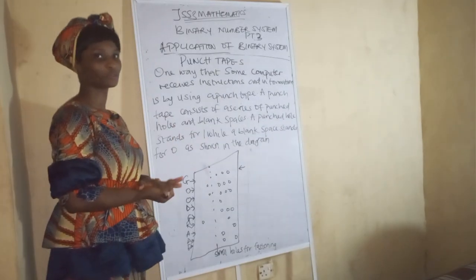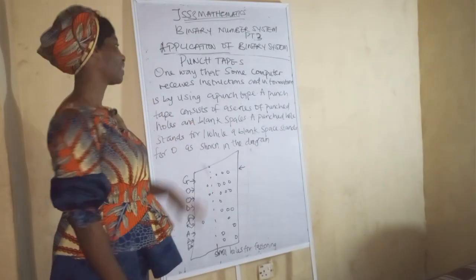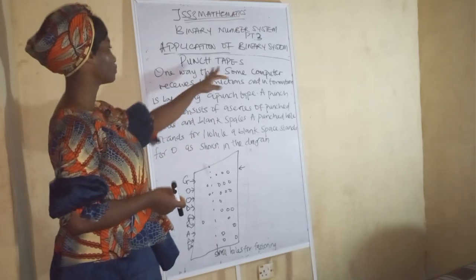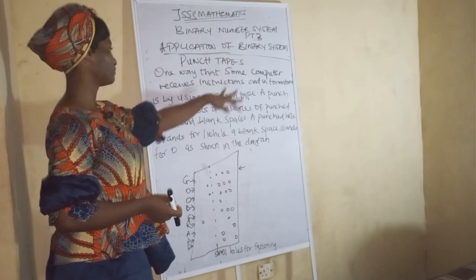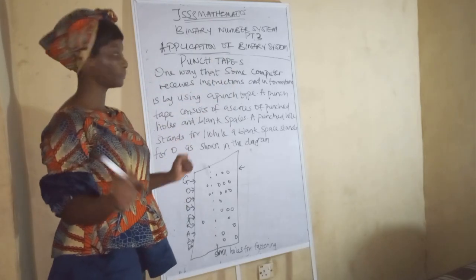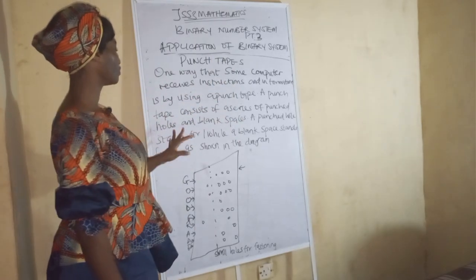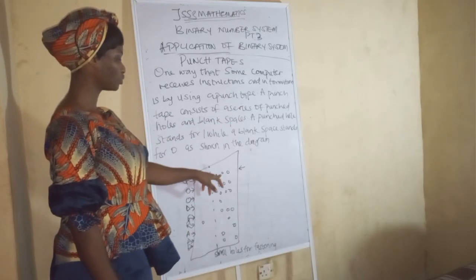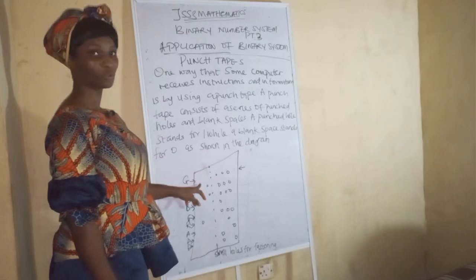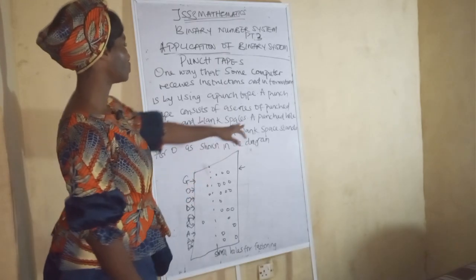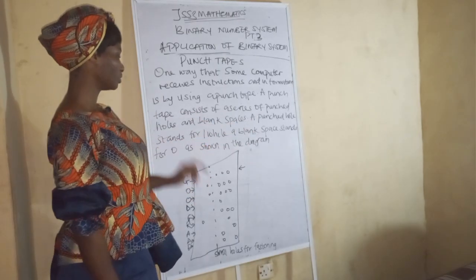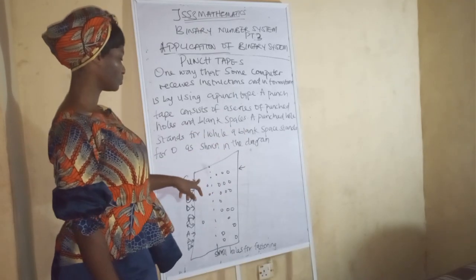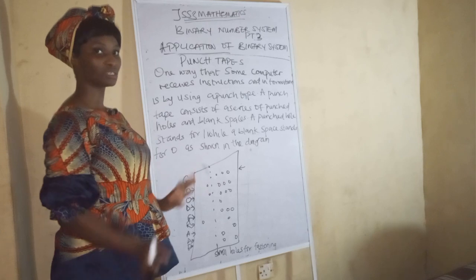Now the next subtopic, which is the final subtopic, is punch tape. One way that some computers receive instructions and information is by using a punch tape. A punch tape consists of a series of punch holes and blank spaces. Look at the diagram. We have a series of punch holes and blank spaces, whereby we don't have any hole at all. A punch hole stands for 1, while the blank space stands for 0.